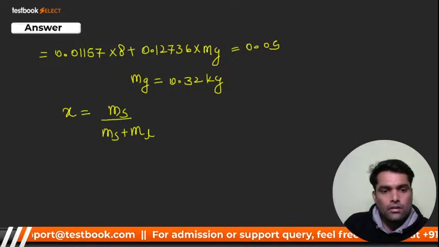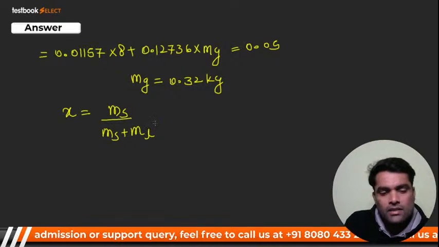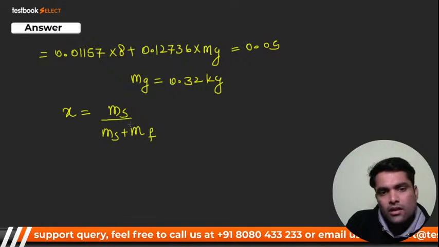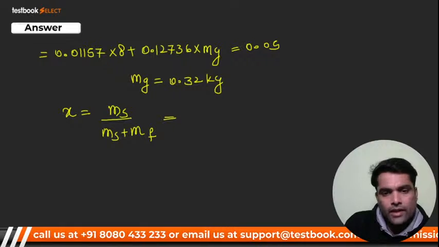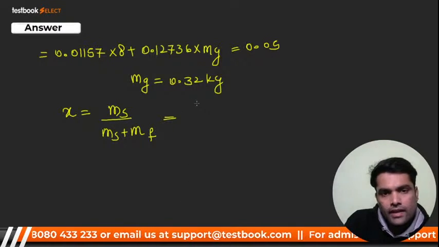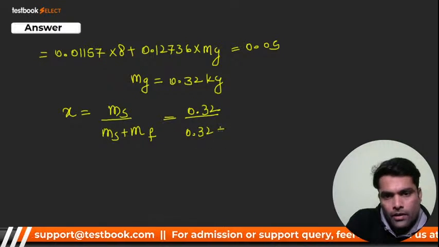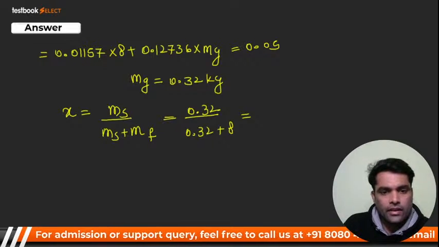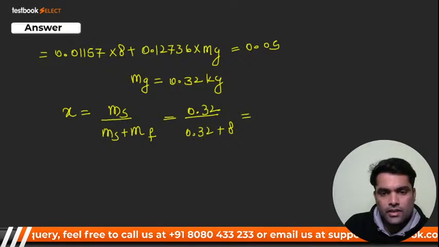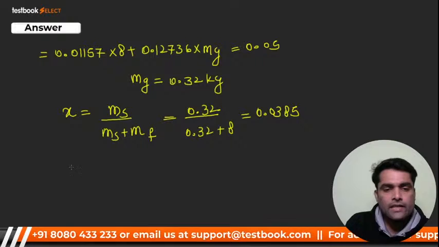Mass of gas is 0.32. So it is 0.32 divided by 0.32 plus 8. What should it be? It will come 0.0385. It is your dryness fraction.